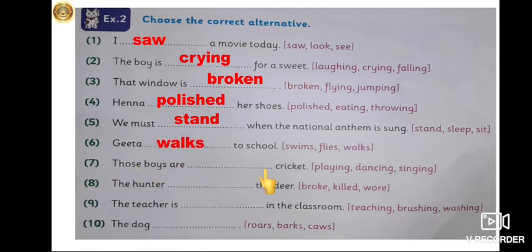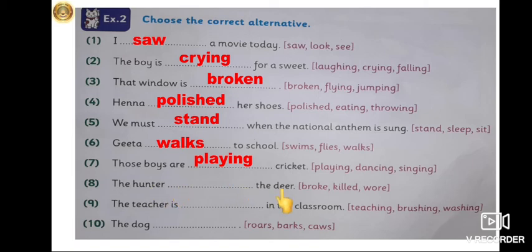Those boys are dash cricket. So what are they doing? Playing, or dancing, or singing cricket. Can you dance or sing cricket? No, you can play cricket. So the boys also are playing cricket. PLAYING, playing.